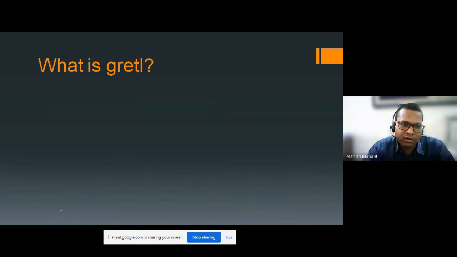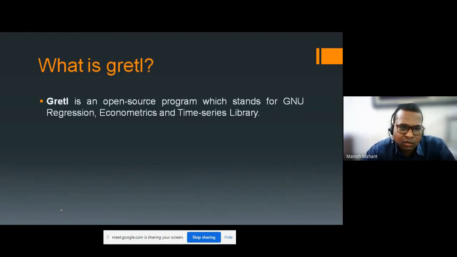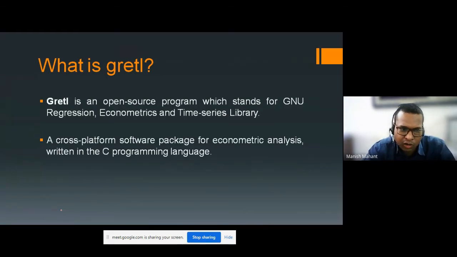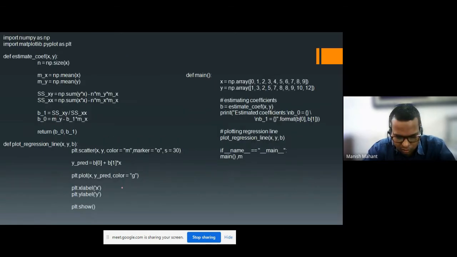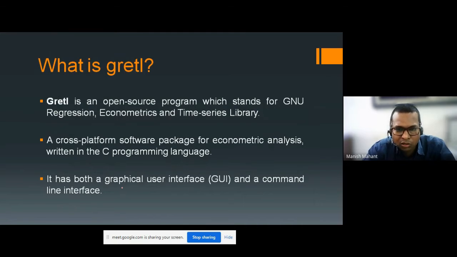Now what is Gretl? Okay, Gretl is an open source program which stands for GNU Regression, Econometrics and Time Series Library. It is a cross-platform software package for econometric analysis written in the C programming language. It has both a graphical user interface and a command line interface. Okay, so let's start our lab session here.